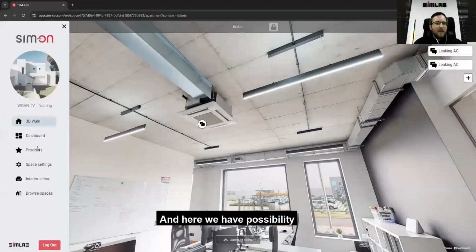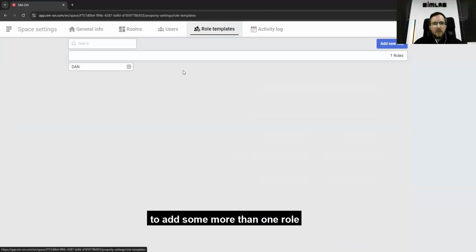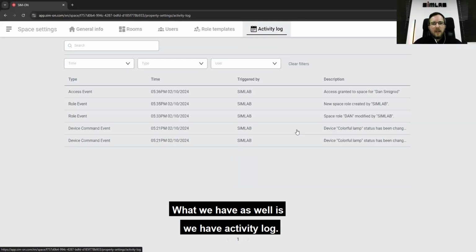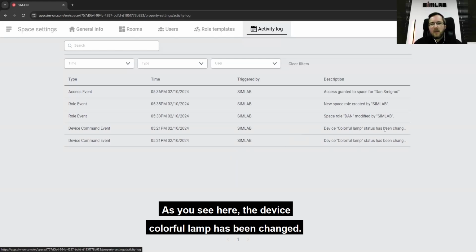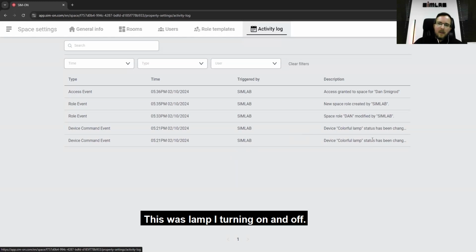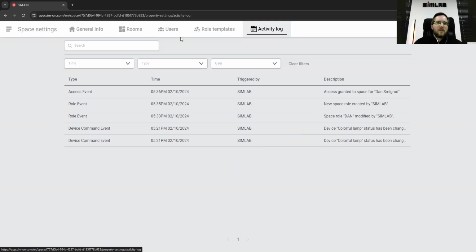Here we have the possibility to add more than one role, and also more than one role to one account, and so on. It's very easy. We also have the activity log. That means we have here all events that were done in our space. As you see here, the device colorful lamp has been changed. This was the lamp I turned on and off, and I also granted you access to manage my space.